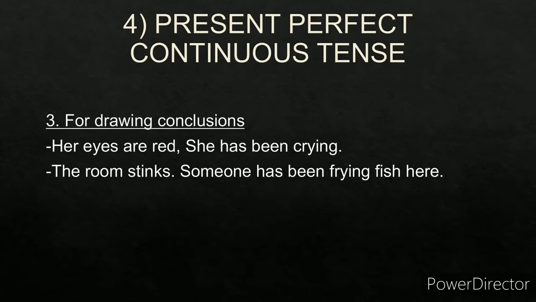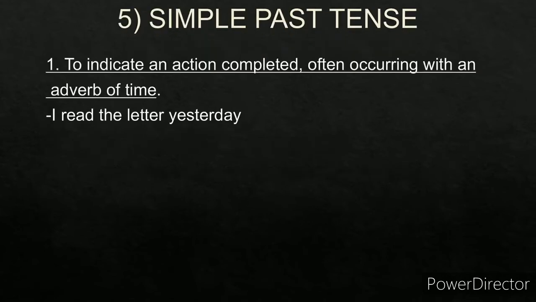For drawing conclusions, her eyes are red. She has been crying. So has been crying, present perfect continuous. For drawing conclusions, you are drawing a conclusion from this. The room stinks. What is the conclusion? Someone has been frying fish here. Has been frying. So present perfect continuous tense.